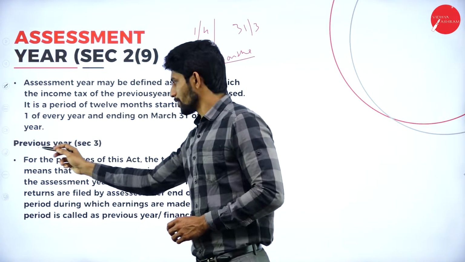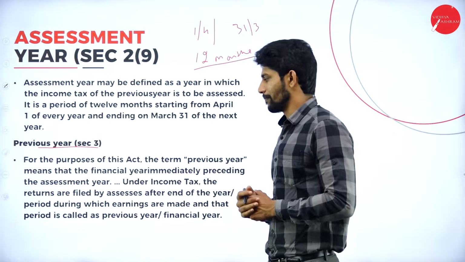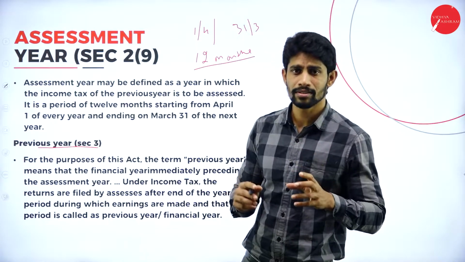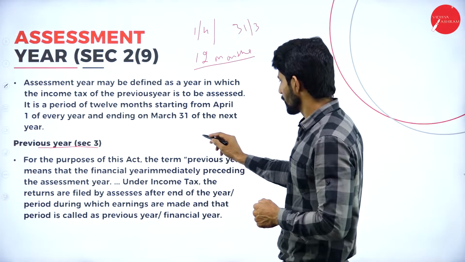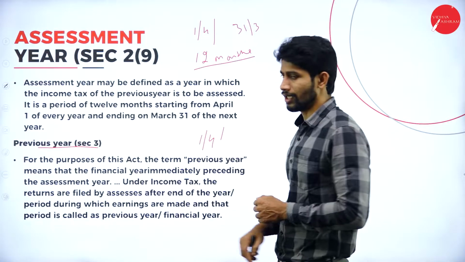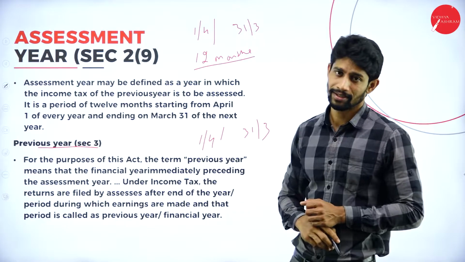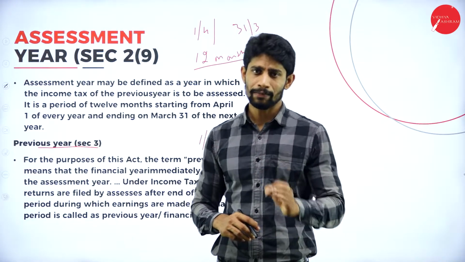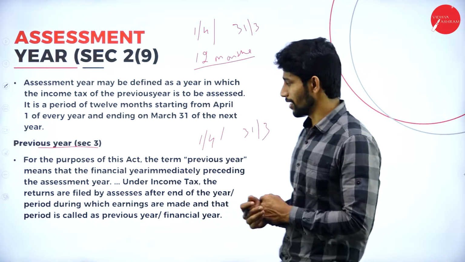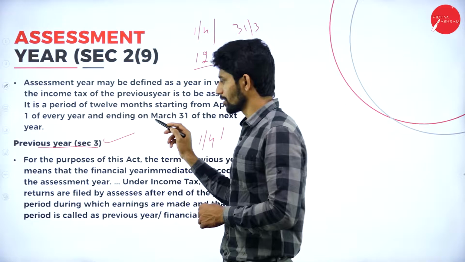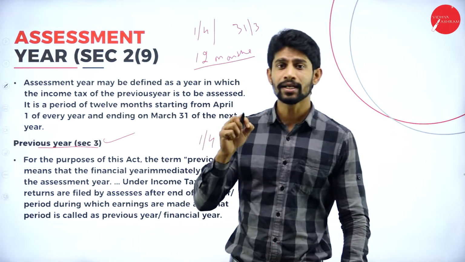Next one, previous year. Again, it is a period of 12 months, starting from 1st April of every year and ending with 31st March of the next year, and it is a year in which the income is earned.